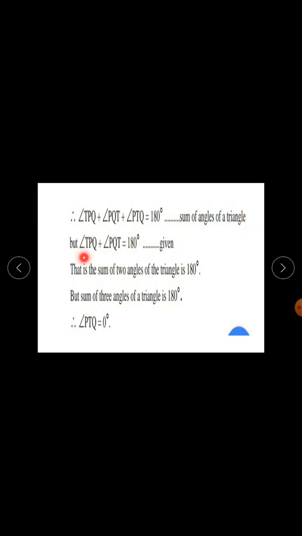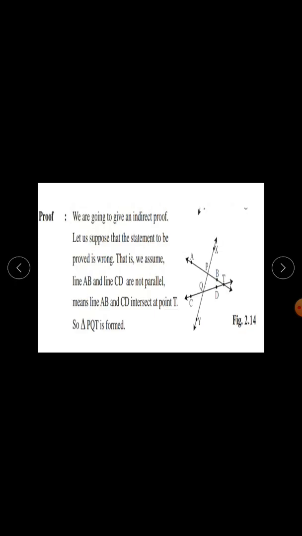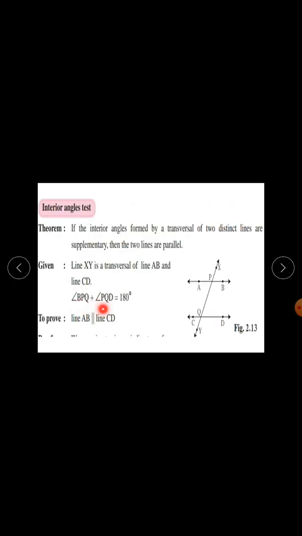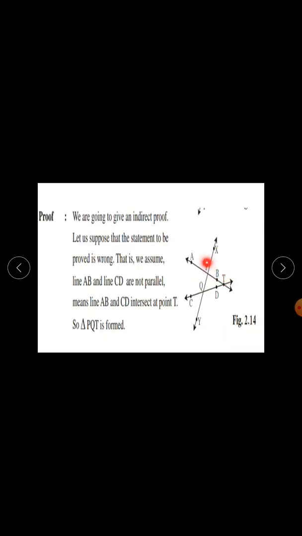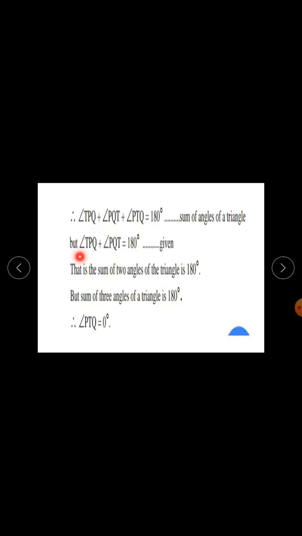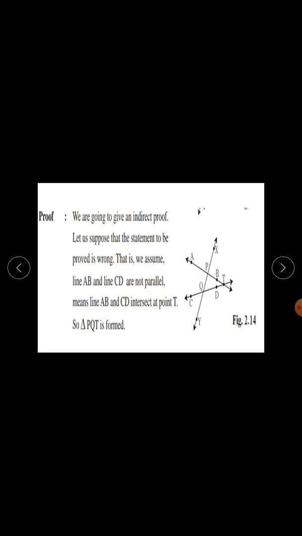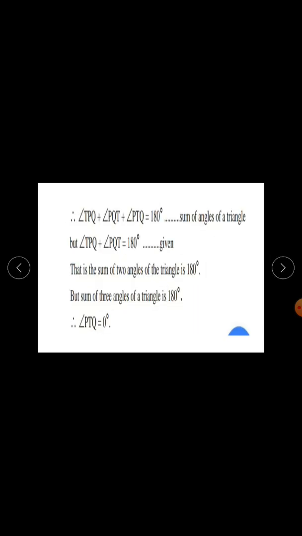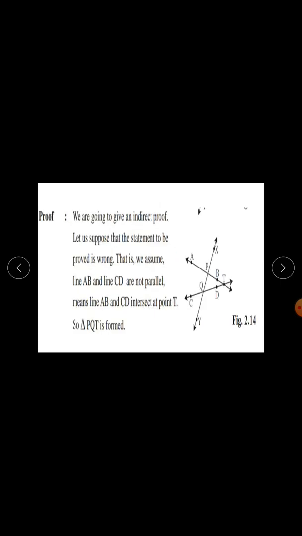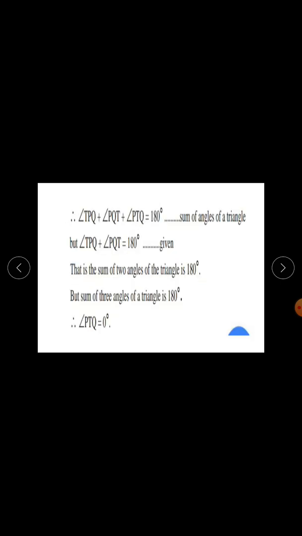But angle TPQ plus angle PQT equals 180 degrees, as given. What is given? Angle BPQ plus angle PQD equals 180 degrees.